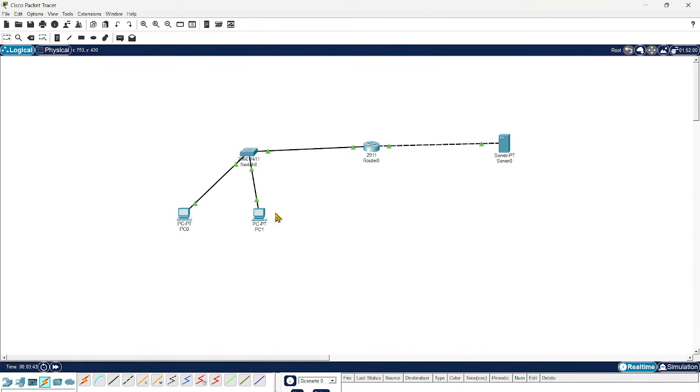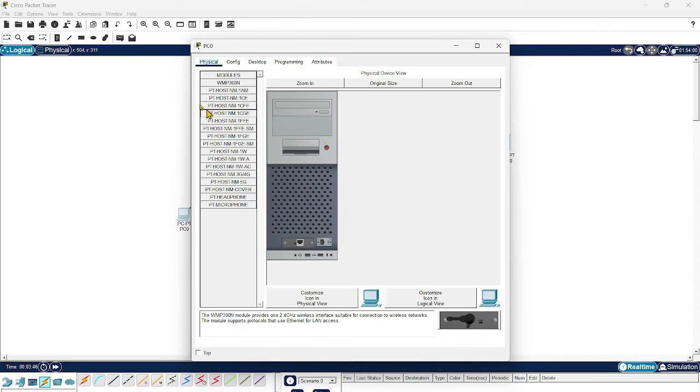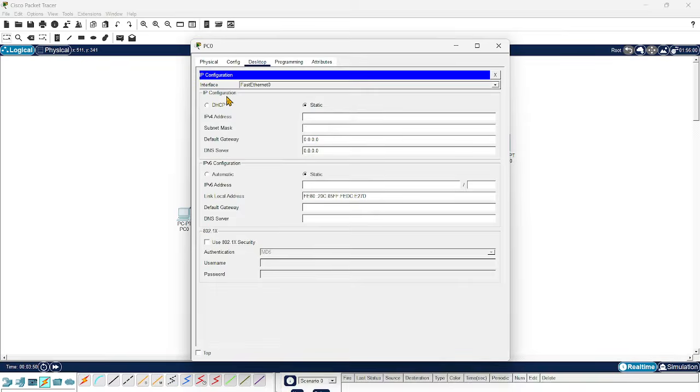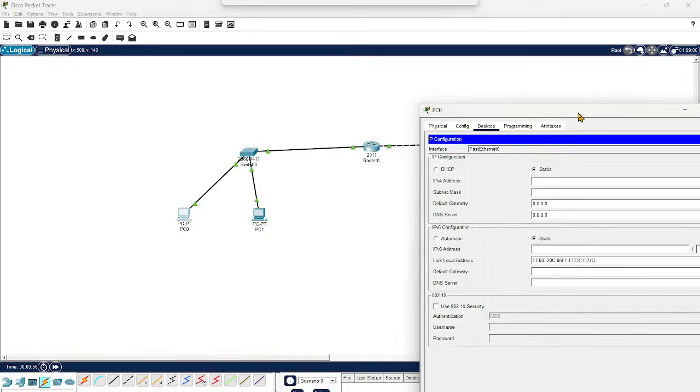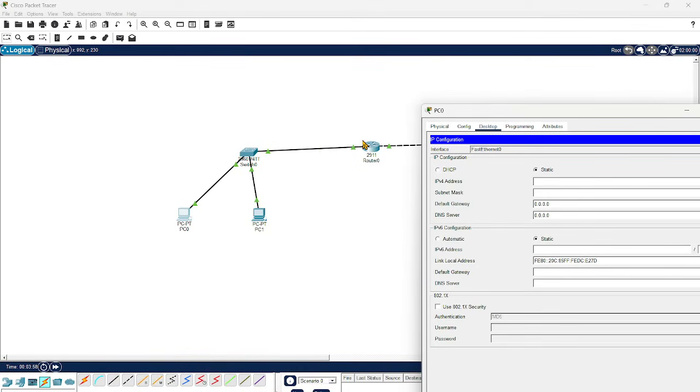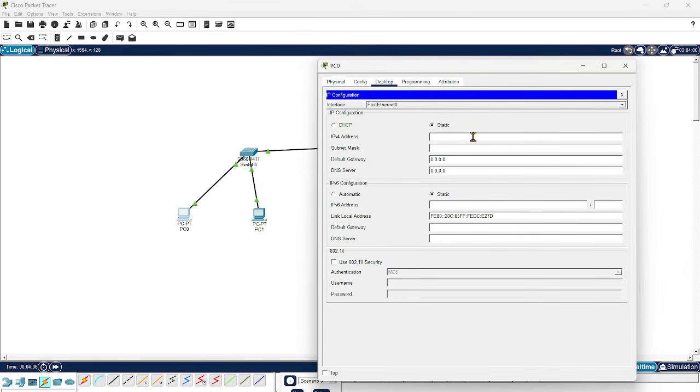Okay, so once it is done, we can configure IP addresses on our user machines and also the server. First, I'm going to configure the IP address on PC0. Go to the desktop, IP configuration. You can get it from DHCP, or you can also configure it statically. If you want to use DHCP, you have to enable a DHCP server and configure a DHCP pool on the router so that you will get addresses directly from DHCP. For now, I'm going to configure manually.